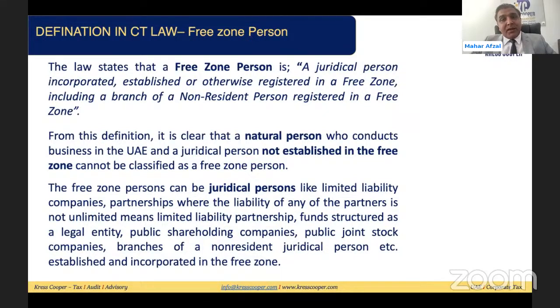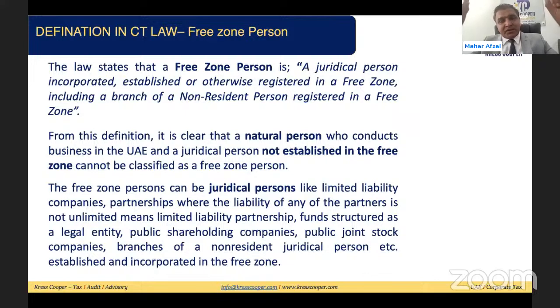So companies like limited liability company, partnership where the liability of any of the partners is not limited. I mean, limited liability partnership will not be considered a free zone person. Like fund structured as a legal entity, public shareholding companies, public joint stock companies, branches of non-resident juridical persons. All these, if they are established within the free zone, then we can say this is the resident juridical person registered and incorporated in the free zone. So this is the definition of free zone person.